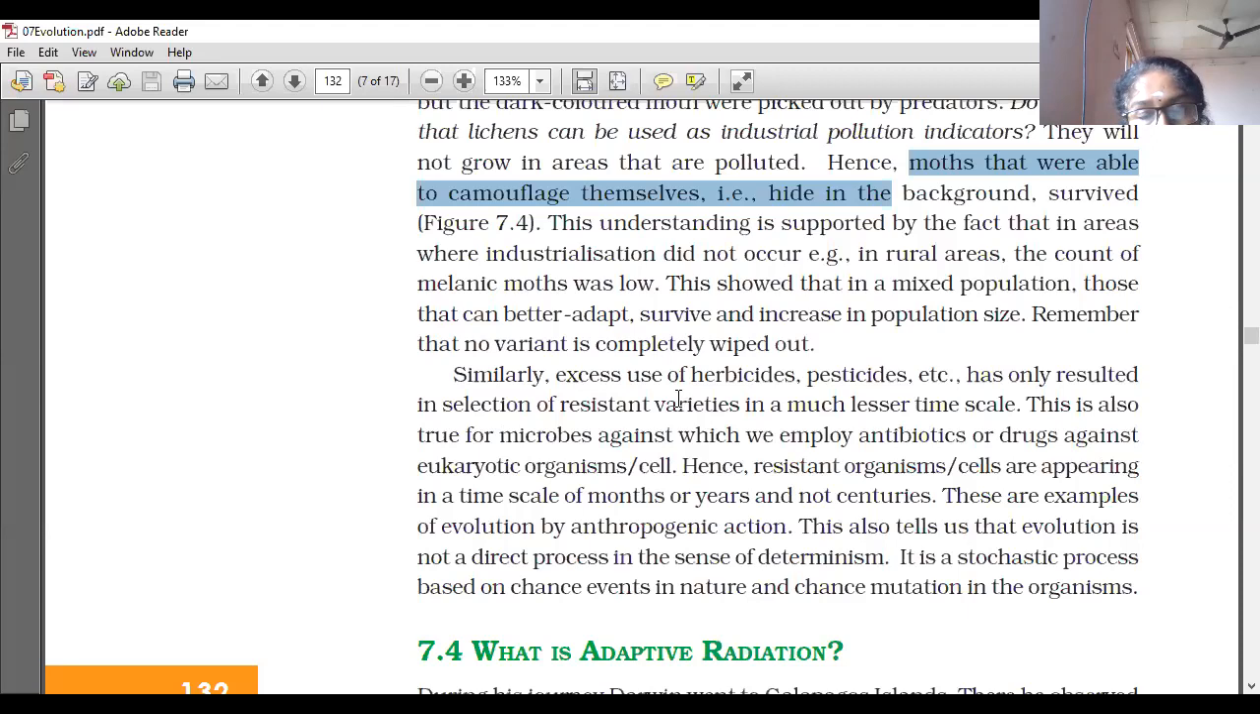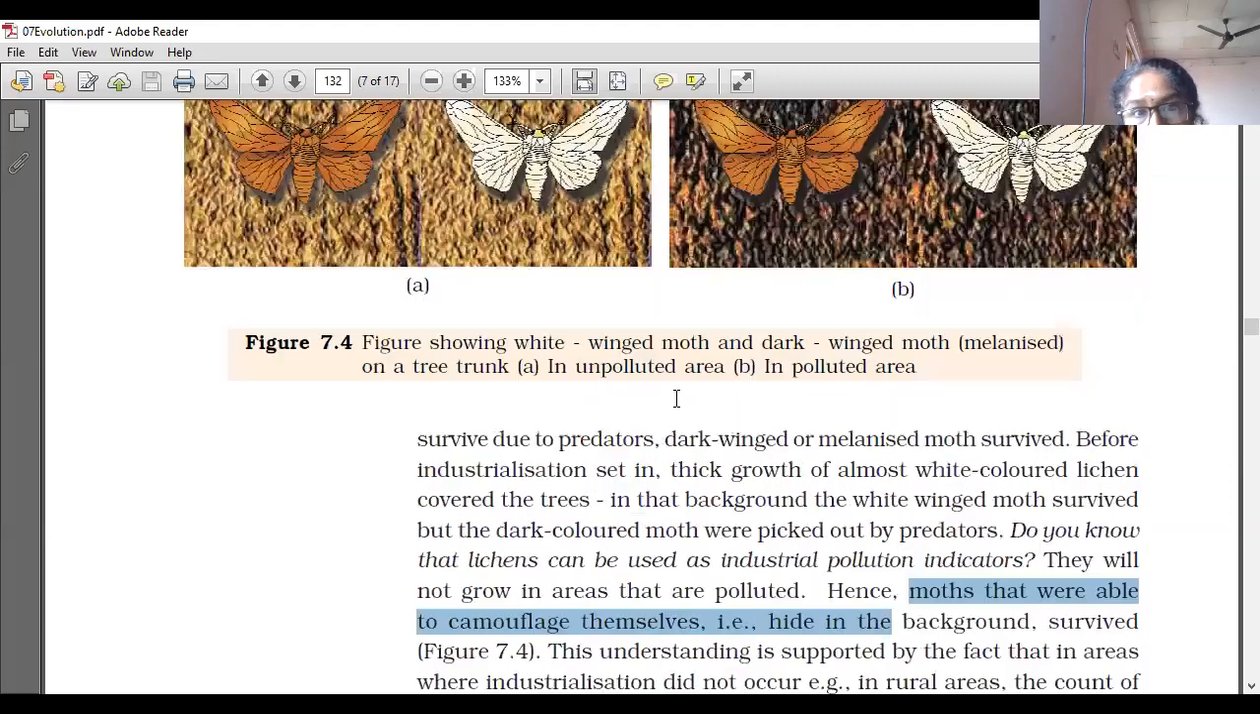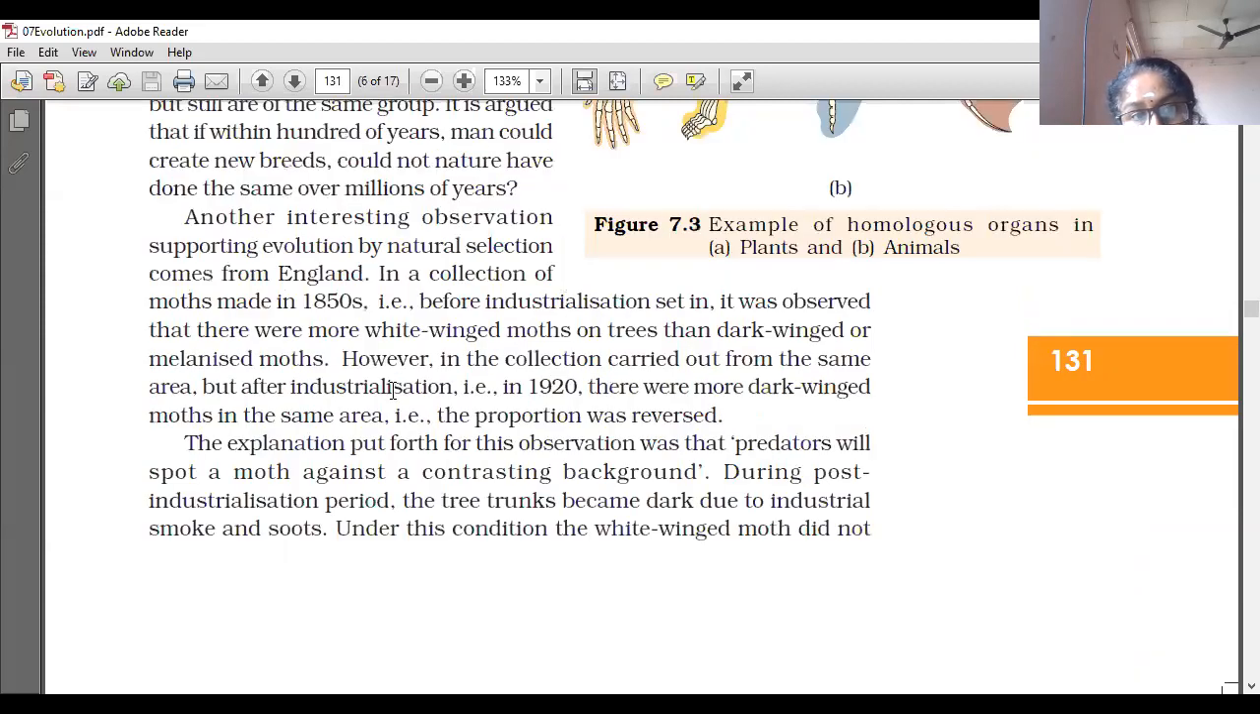Now we have learned the example of evolution by natural selection. This came from an interesting observation in England, in a collection of moths made in the 1850s, that is, before industrialization and after industrialization. It compared the survival of white-winged moths and dark-winged moths before and after industrialization.